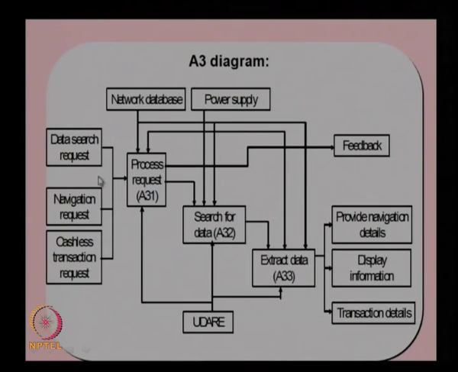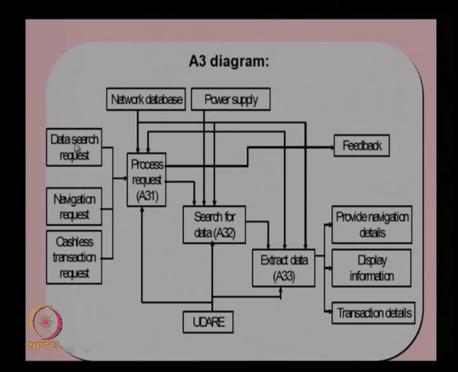Here you can see A3 has many sub functions: process request, which processes the request received from the customers or the users, and then search for data based on the request. The data will be searched for the requested information, and then it will be extracted and provided to the provide service function. So, these are the 3 sub functions of the A3 function, and that is the level 1 diagram.